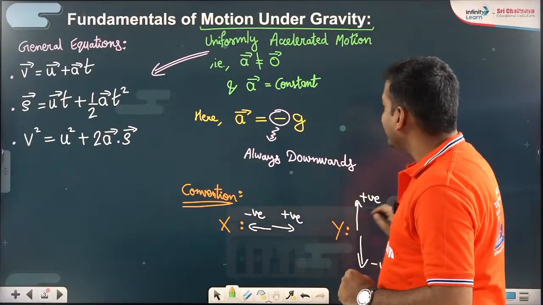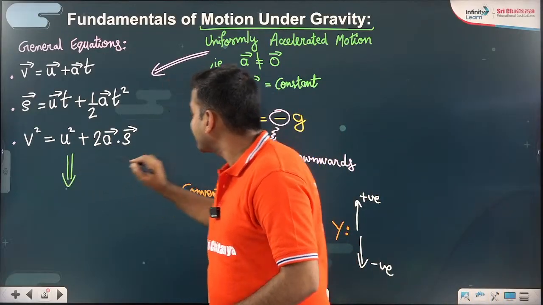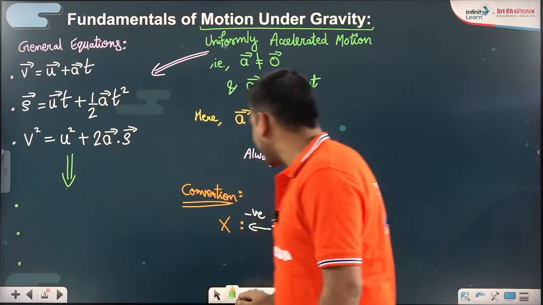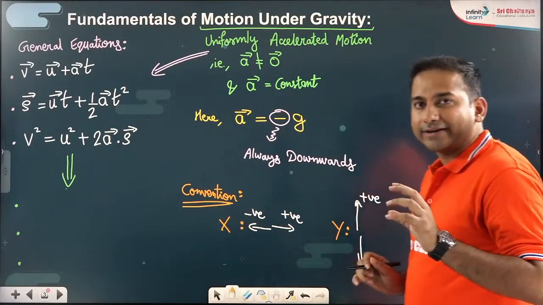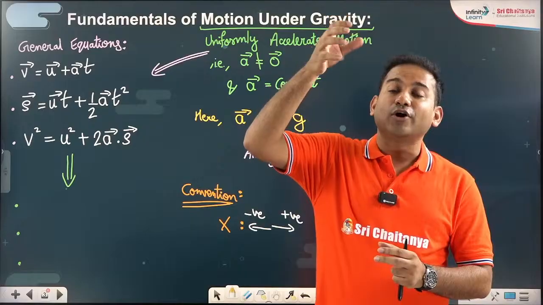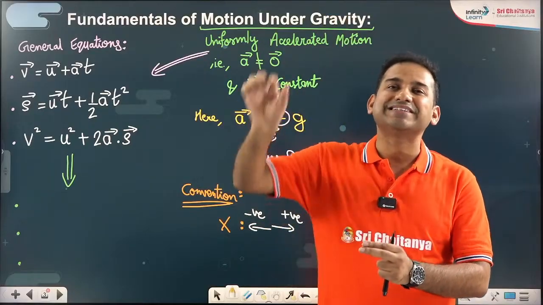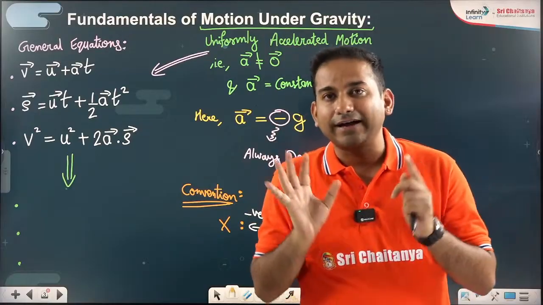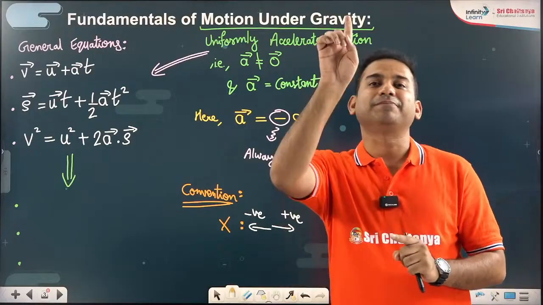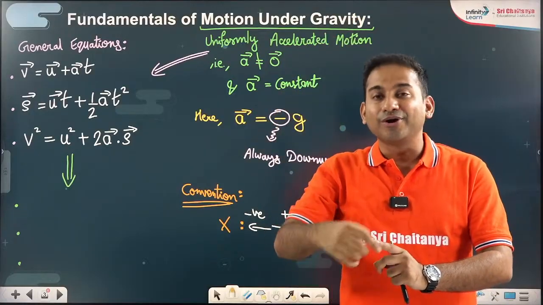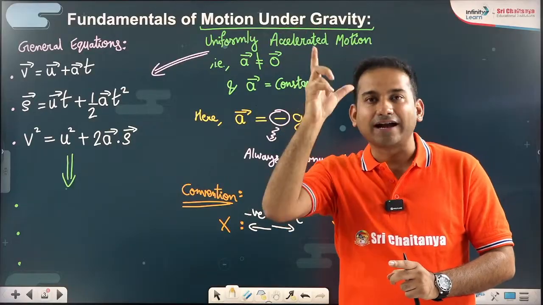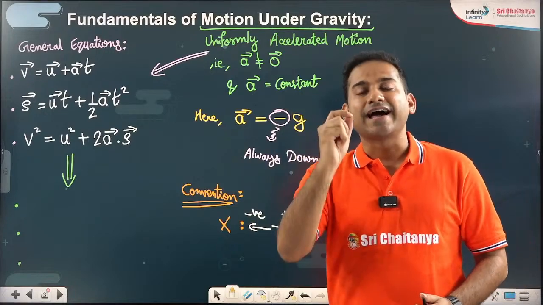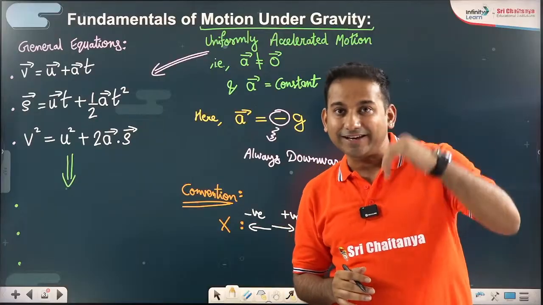Now, how we are going to use these set of equations, especially in motion under gravity? In motion under gravity, irrespective of whether the body is moving up, or the body is moving down, or the body has just stopped at the maximum height, it doesn't matter. Gravity will always be acting downwards. Acceleration due to gravity must be acting in the negative direction.